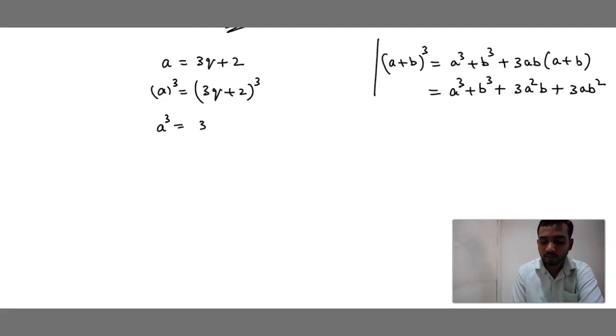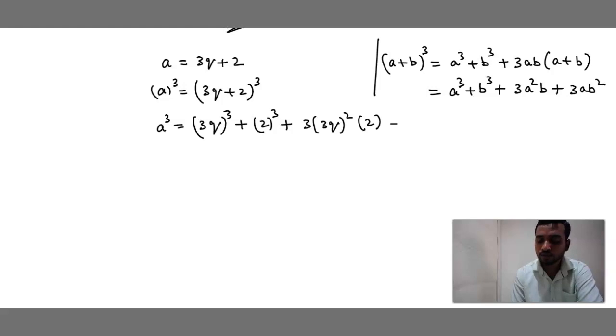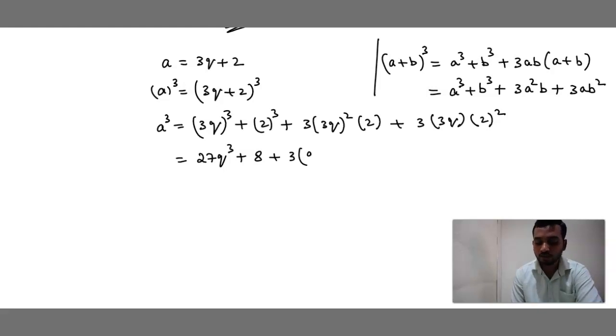Correct? a cube, 3q whole cube, plus b cube, 2 whole cube, plus 3 into a square, 3q square, into b is 2, plus 3 into a, 3q, into b square, 2 square. Done? 3 threes are 9, 9 threes are 27q cube plus 2 cube, 2 into 2 into 2, that is 8, plus 3 into 3 square, 9q square. Okay.